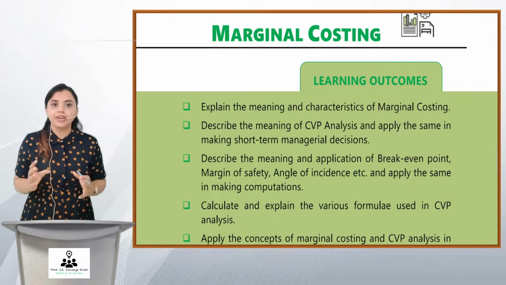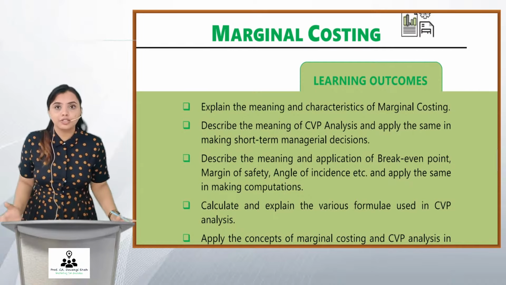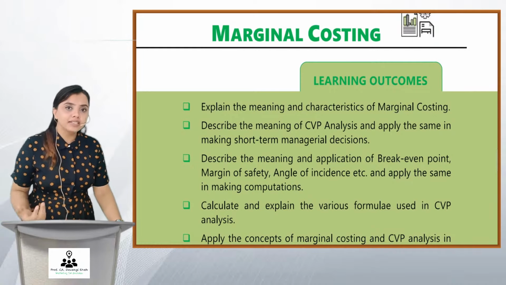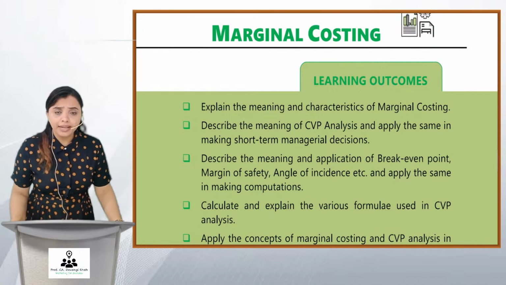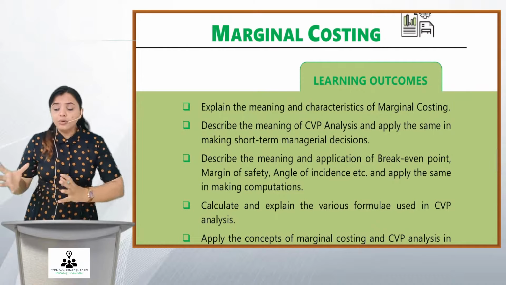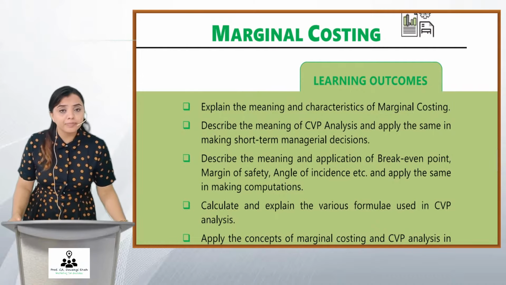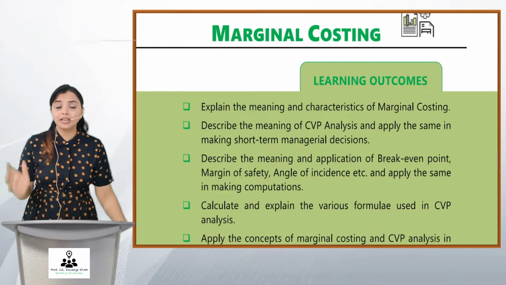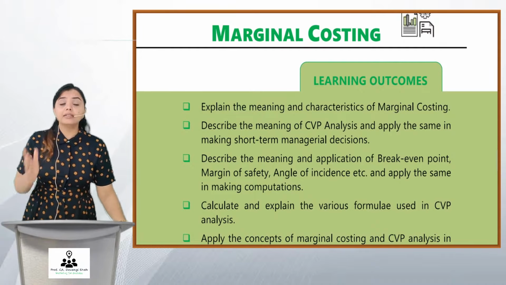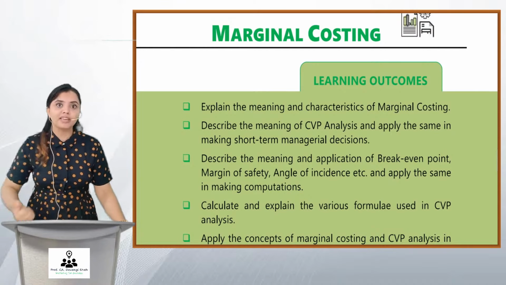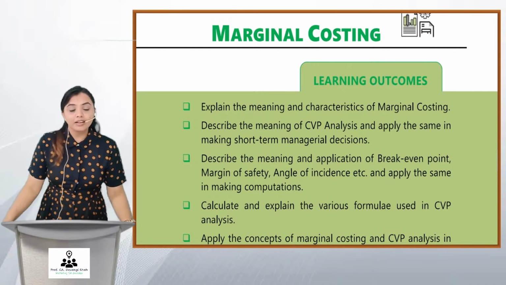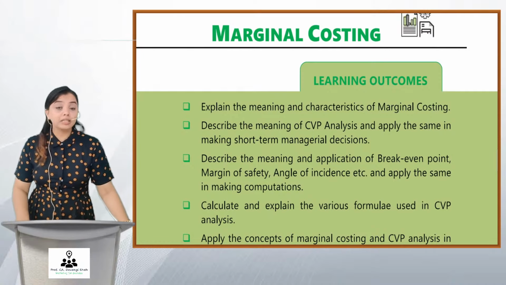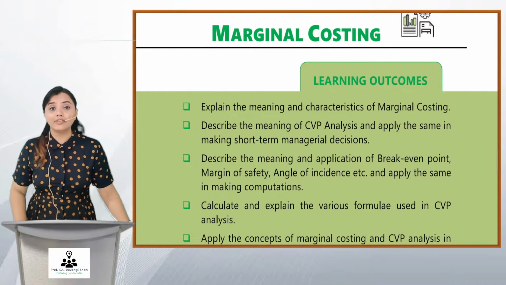Friends, in business, whenever I want to take a decision, like should I sell this product, at what price I should sell this product, should I continue or discontinue with this product, many such important decisions are taken using marginal costing. In fact, the name of the chapter is decision making when you go to CA Final. This chapter is very important in CA Inter because it builds a foundation for your CA Final.